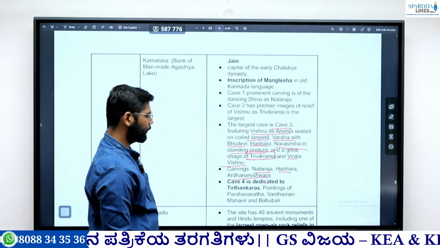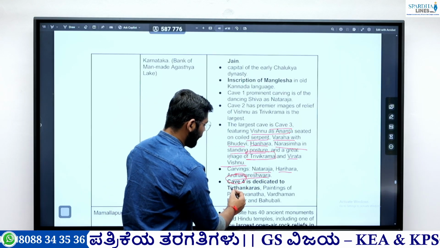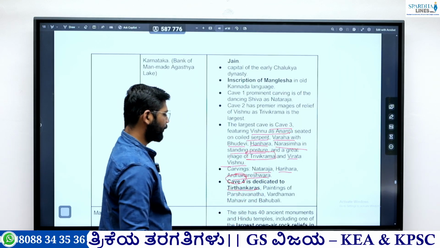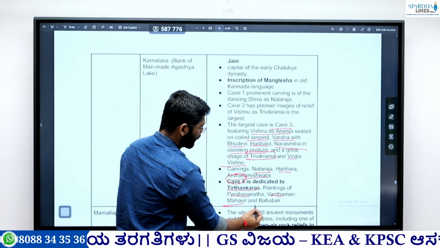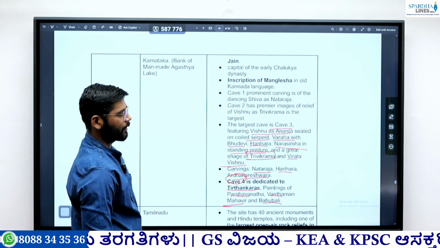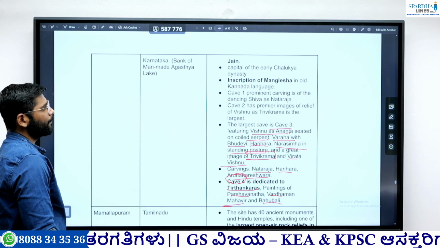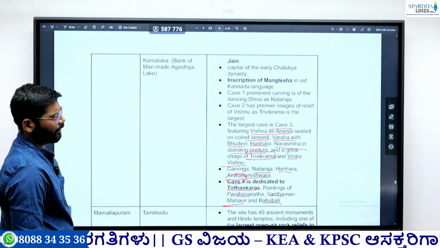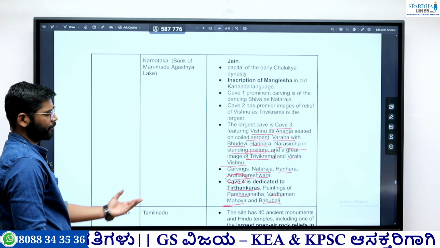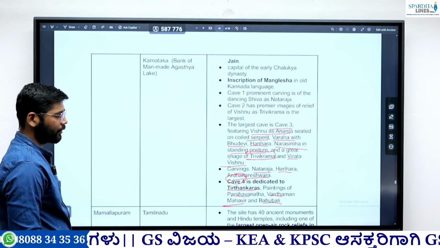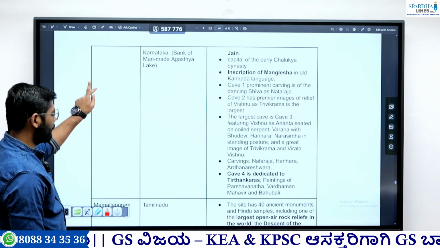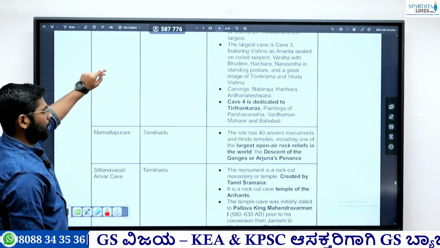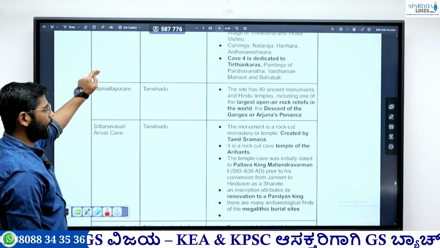So this is important. Then cave number 4 is dedicated to the Tirthankaras. Okay, we found paintings of Parshvanatha, Vardhaman Mahavira, and Bahubali. Okay, so these are the important things. We have found evidence of mostly Hinduism, as well as a cave where we found the paintings of the Tirthankaras. Okay, then next is Mamallapuram. Mamallapuram is located in Tamil Nadu.